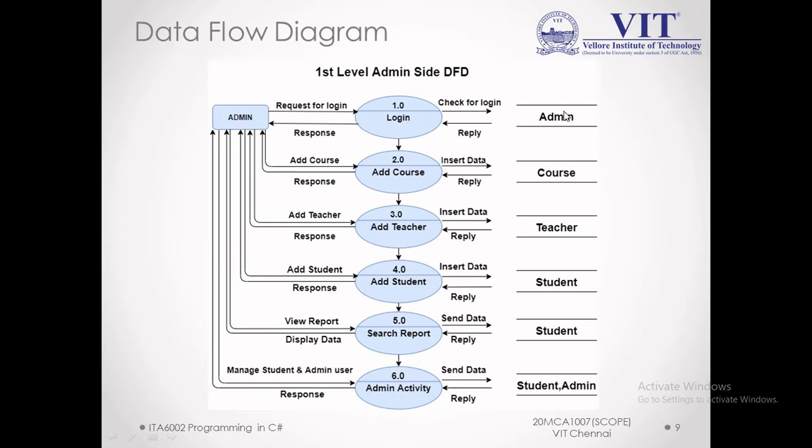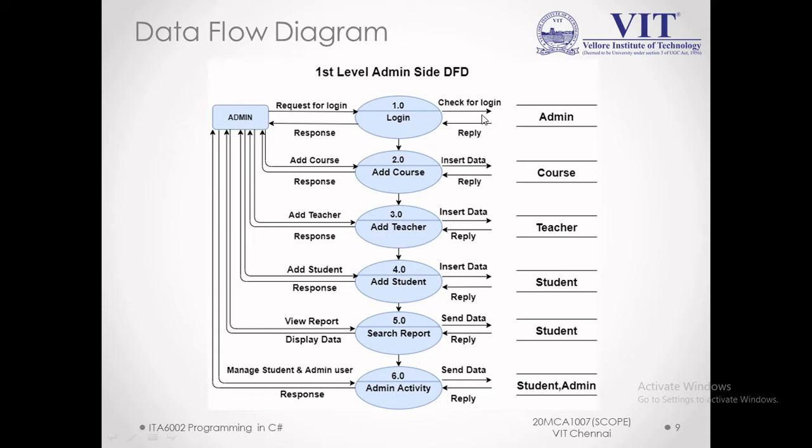As you can see, the structure is like two rectangle blocks. This means it is a database table, a data source. For course, it's the course data source. For teacher, it's the teacher data source. Student, and for report, student. And for admin activity, to manipulate students and admin users, the student and admin data source.